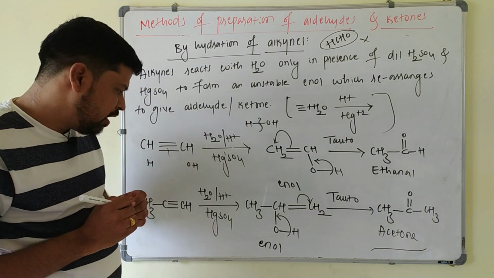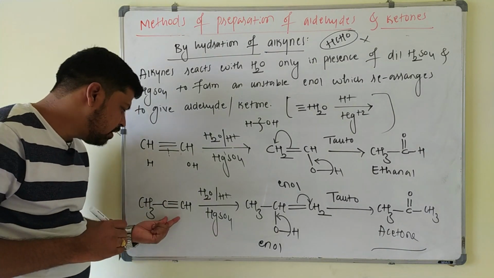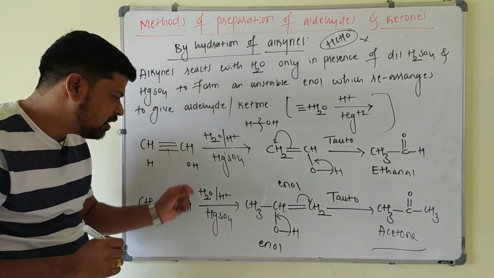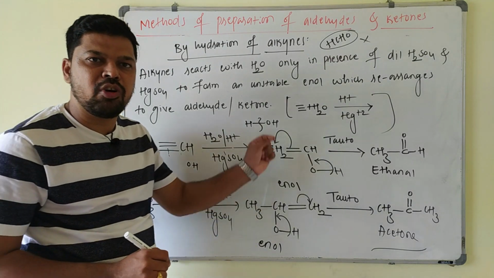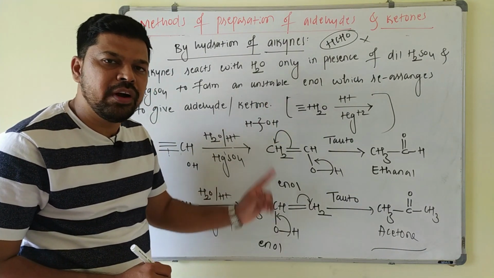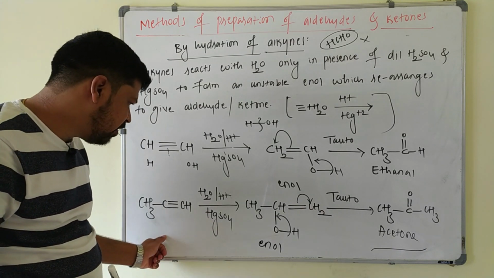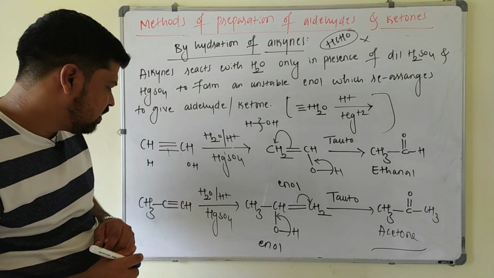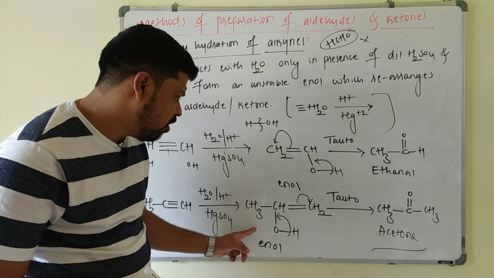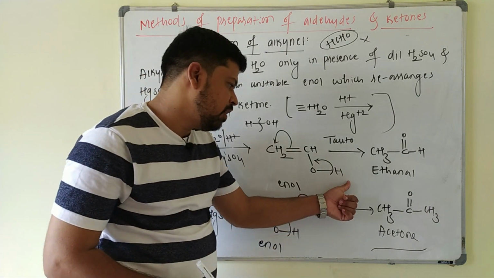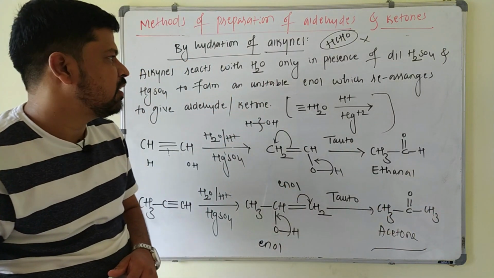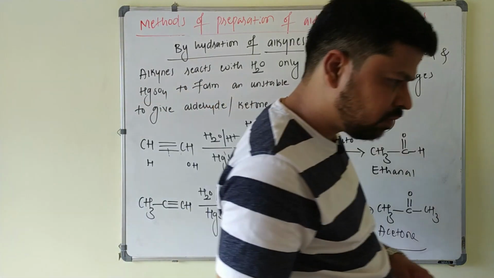One thing you keep in mind, if you take an unsymmetrical alkyne, then addition of water takes place according to the Markovnikov rule. You have to add OH to the carbon atom having less number of hydrogen. So OH is added to this one and H is added to this carbon atom, which is forming an enol. Being unstable, it undergoes tautomerism to give the ketone here. Okay, next one.